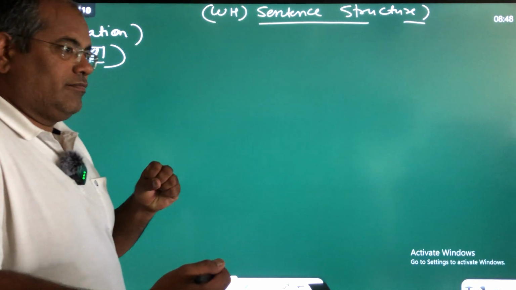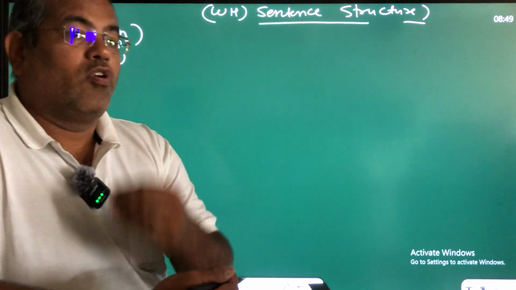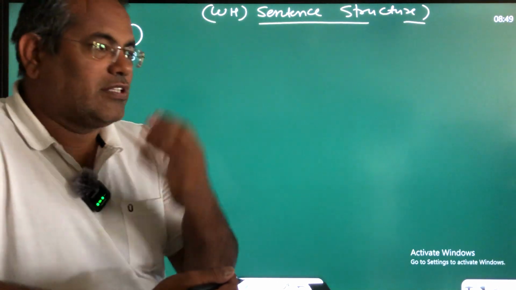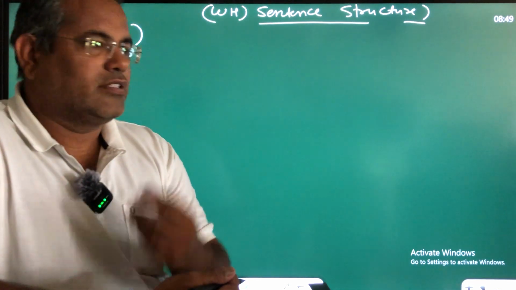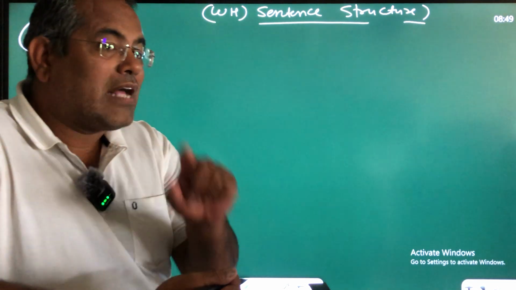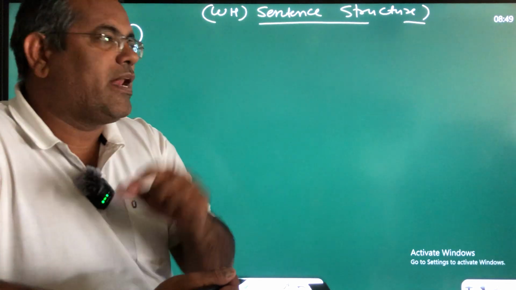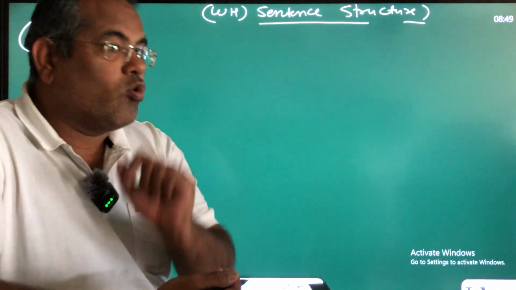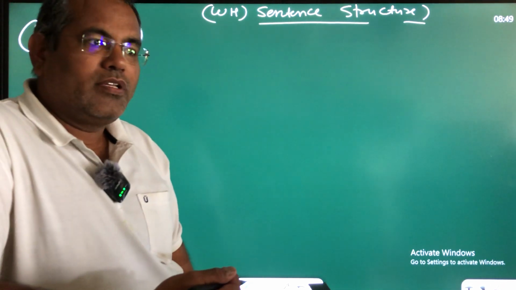It means when we ask anything for the reason, for the fact, for the object, for the component, for the elements, we ask everything. And to ask everything, we use a component word at the first place of any English sentence, which is called a WH sentence. Is that clear? Are you sure?